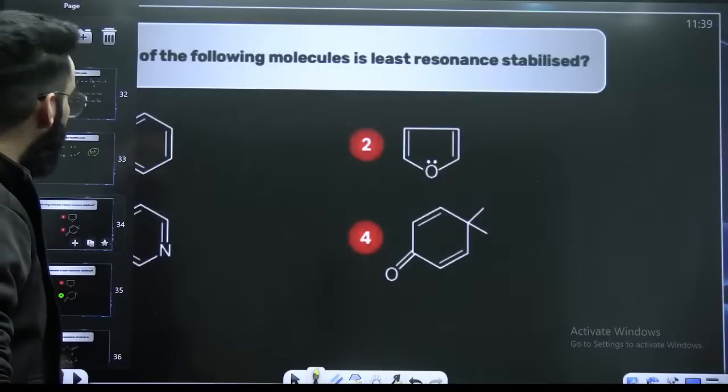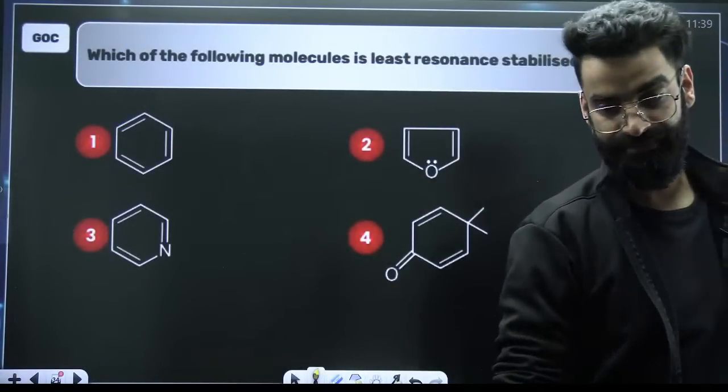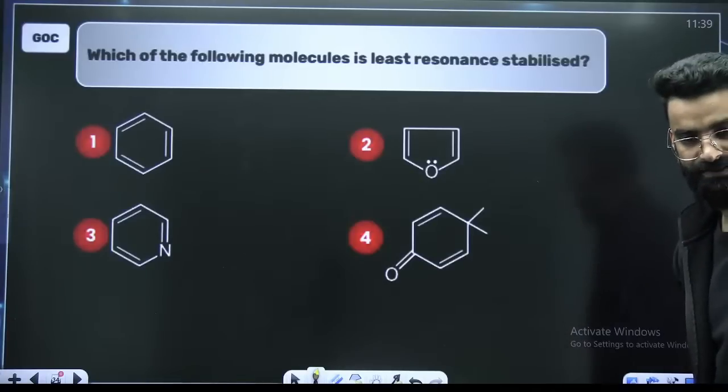Correct? What do you think about this one? Which of the following is least resonance stabilized? Quick.